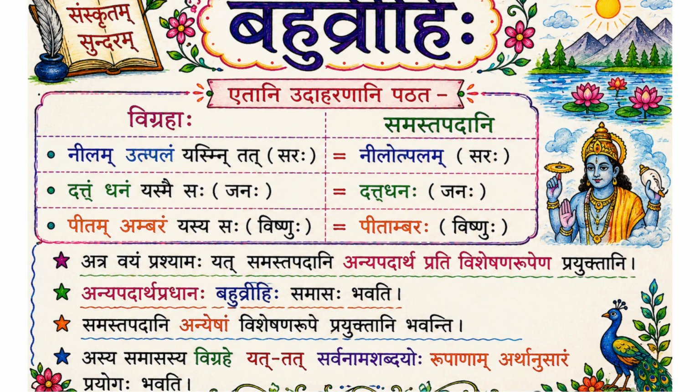Now the third one is used as a synonym of Sri Krishna, but it is describing his attire. Peetambara Yasya Saha. So how can you spot Sri Krishna in a group? He will be wearing a yellow dress. Peetambara Yasya Saha. Look at that person who is wearing a yellow color dress. Peetambara Yasya Saha Peetambaraha. So with these three examples, it's very clear that those three compound words are not describing themselves, but they are describing a noun in a particular context in a sentence.